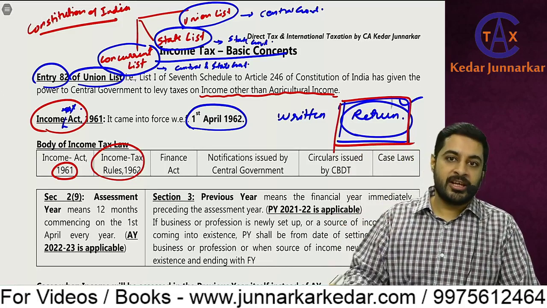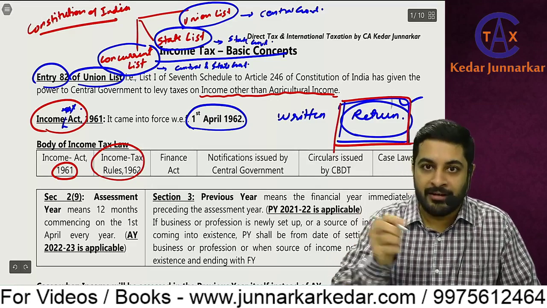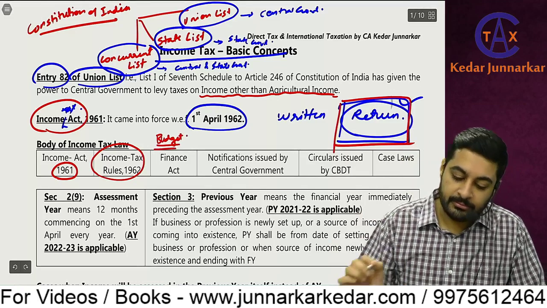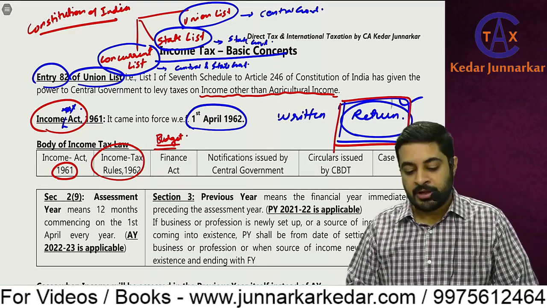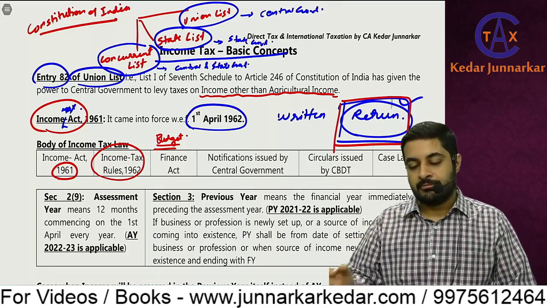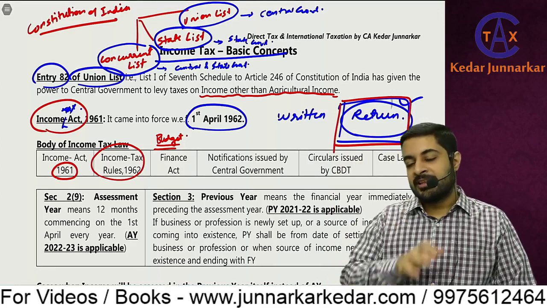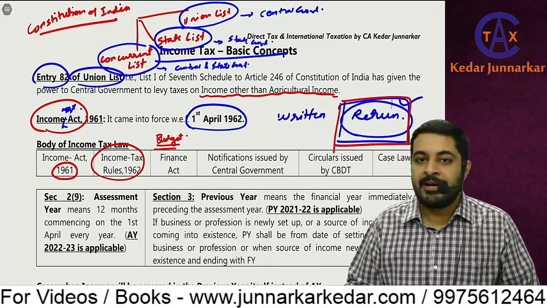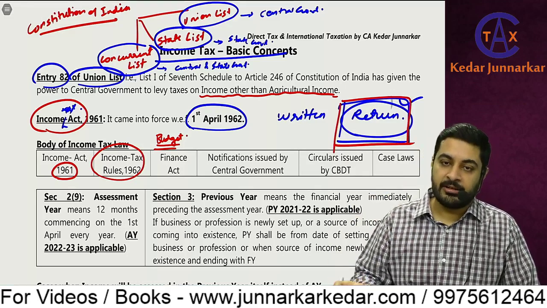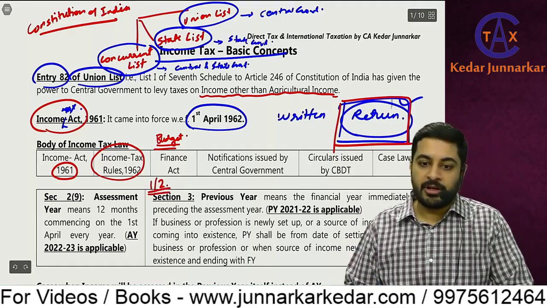So how are these changes made? As a CA student you might already be aware that every year there is a budget. Budget is where, for the next year, the different incomes and expenses, that entire statement, is put forth by the finance minister. The finance minister presents this budget in Lok Sabha generally on 1st February.